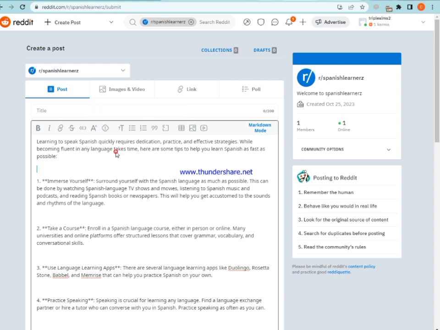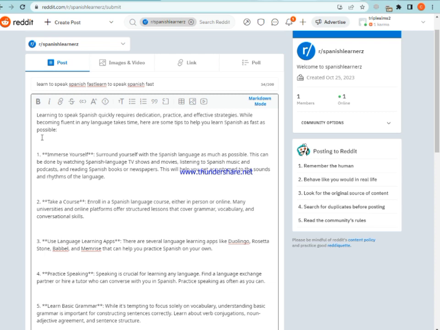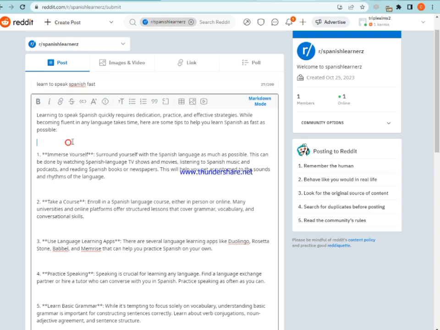Okay, so if you have an image, you can actually add it there. It's that simple. Now after doing everything, you can click on this post here, and let me finish up, because I show you guys you can actually add your own link here. So immerse yourself. You can say start your personal class here. Okay, so start your personal Spanish learning here. You can say meet your personal teacher here, something, highlight it, or you can just add your link right here.